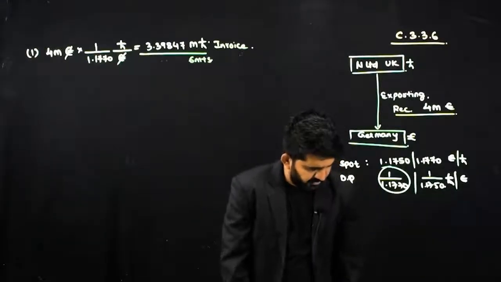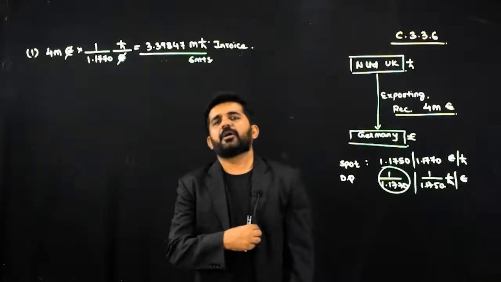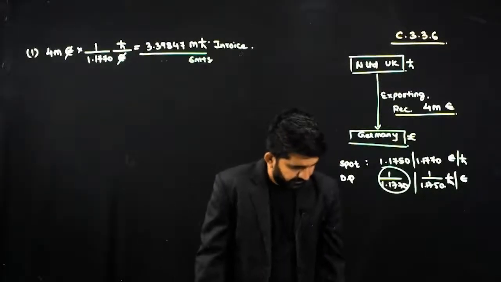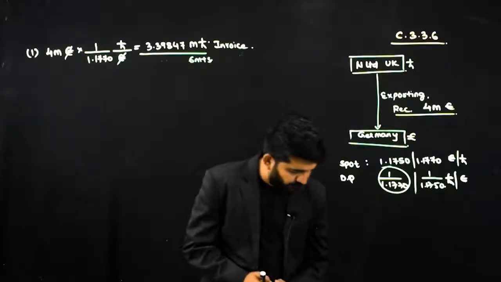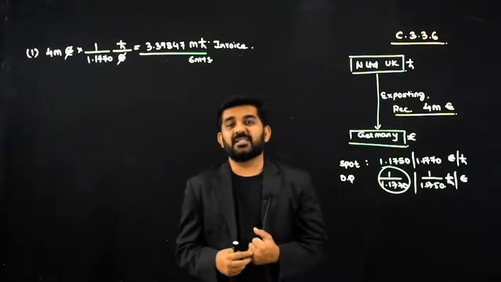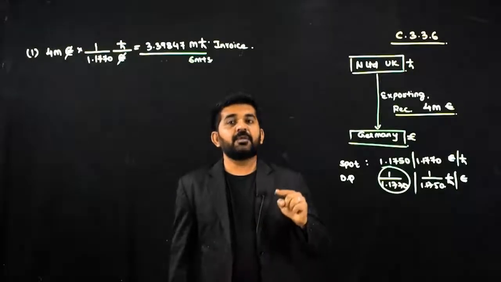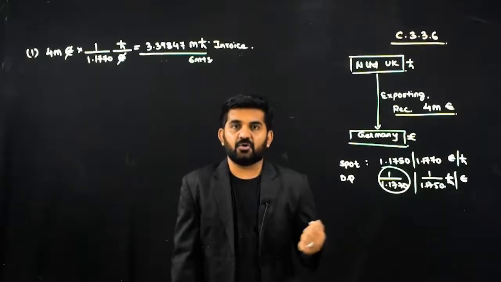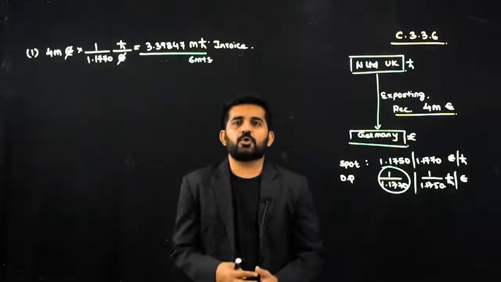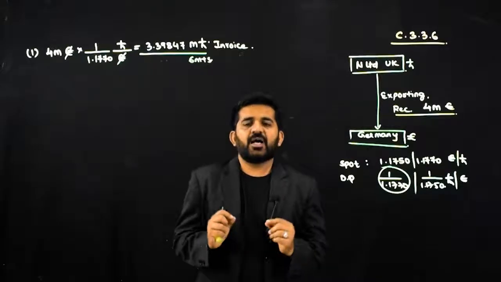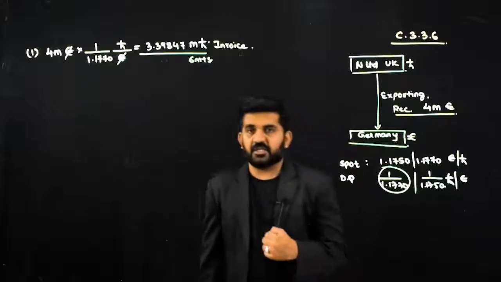Alternatively, using the forward foreign exchange rate to hedge the transaction risk. Now here the forward can be determined in two manners. They have written 6 months forward premium. Now 6 months forward premium basically means you should add it. But normally if it is premium, it will be in ascending order and not in descending order. If it is in descending order, it is always at discount. Even if you see the solution, both alternatives are given. I will always take it logically: if they are decreasing, it is a discount; if they are increasing, it is a premium.